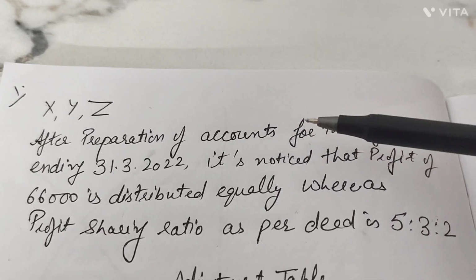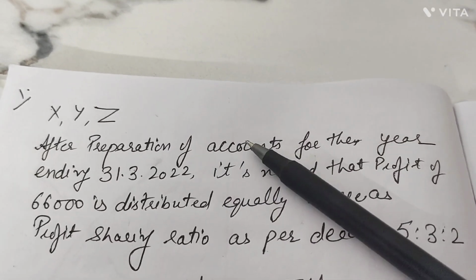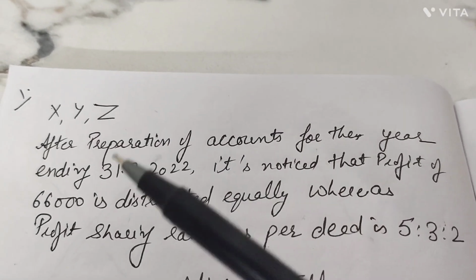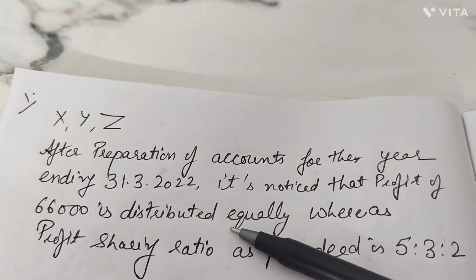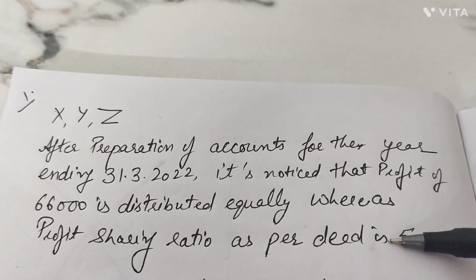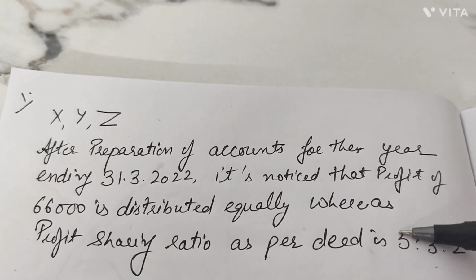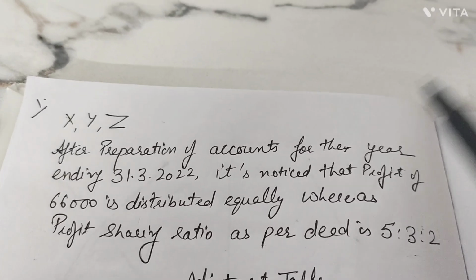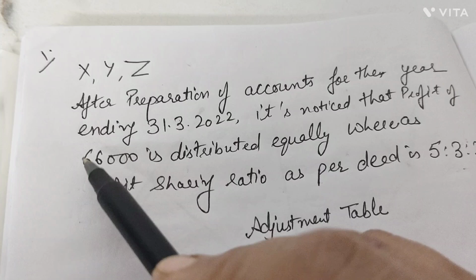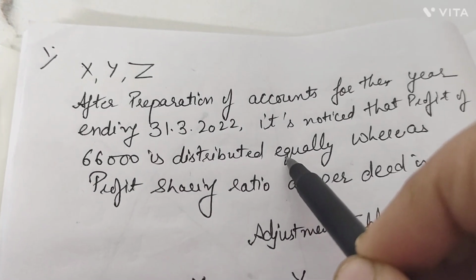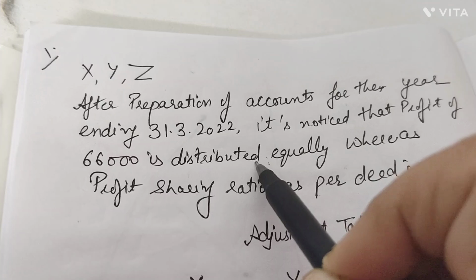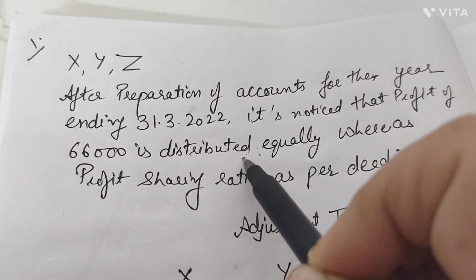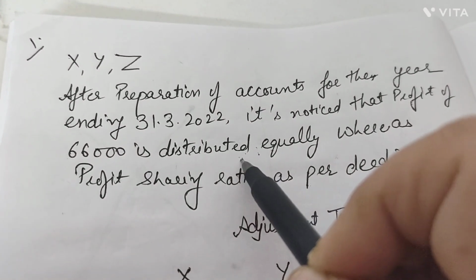X, Y, Z were the partners. After the preparation of accounts, it was noticed that they have distributed a profit of rupees 66,000 equally, whereas the actual profit sharing ratio was 5:3:2. Now, the profit which has already been distributed equally among themselves was done wrong. How are the wrong things to be taken care of in this particular case?